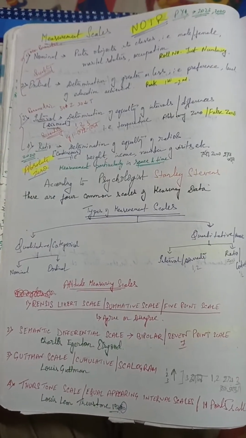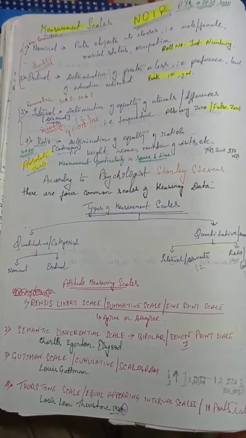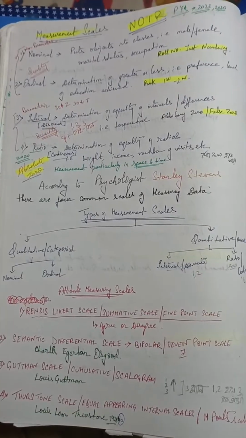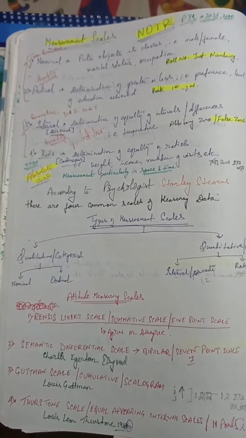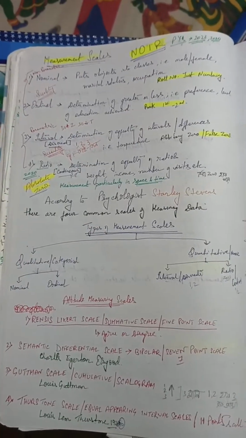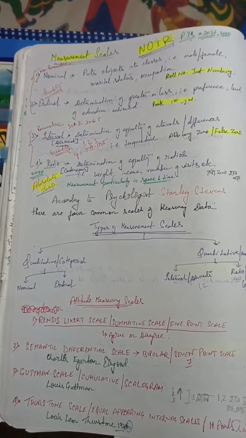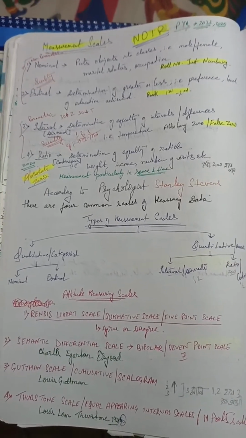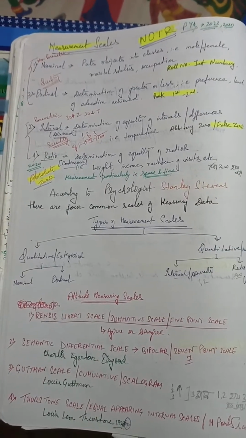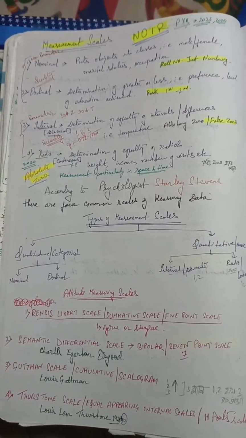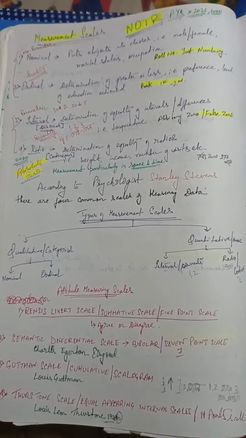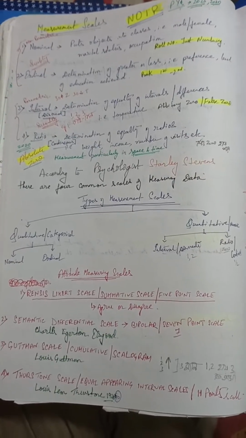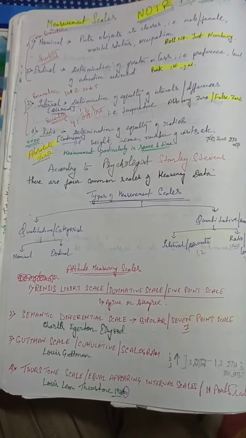Now coming to the second part, which is O. O means ordinal. Ordinal is also a categorical measurement scale where data is placed into categories that can be ranked. It can be ranked or ordered, but the intervals between ranks are unknown or unequal. What are the characteristics of ordinal scale? Data can be stored in order. The difference between categories is not measured, and the median and mode can be calculated. In ordinal scale we can calculate the median as well as the mode.